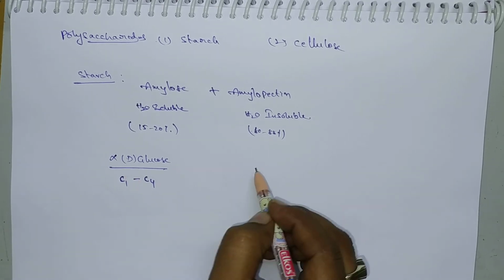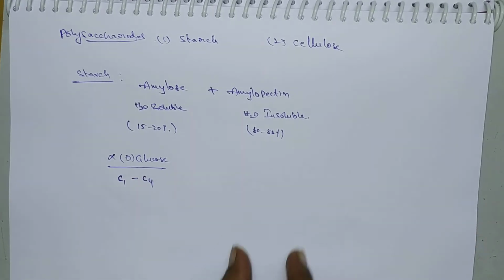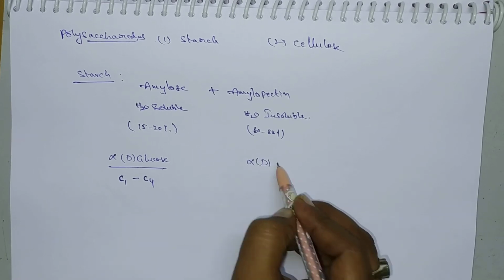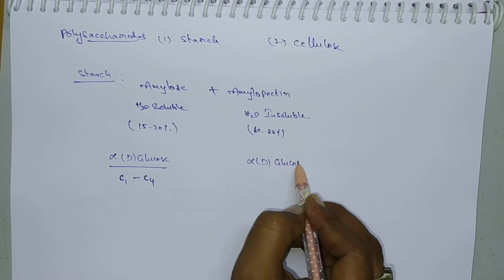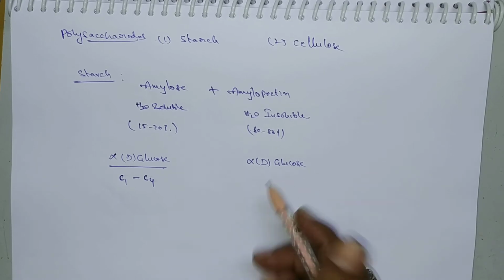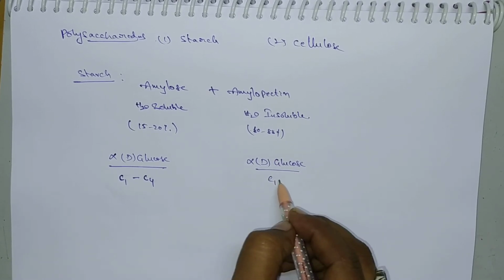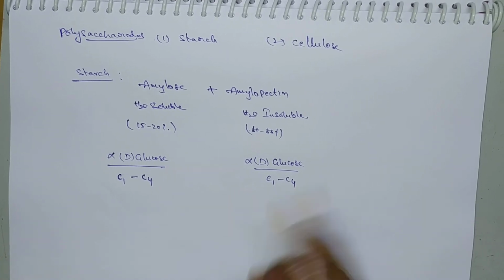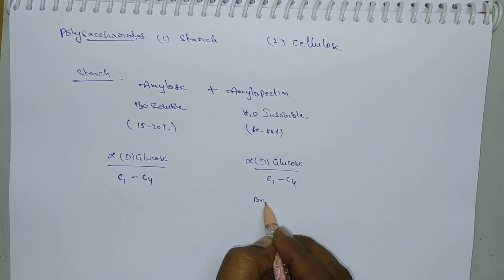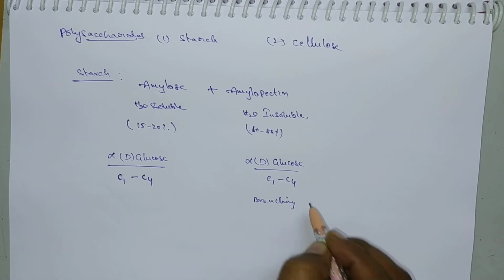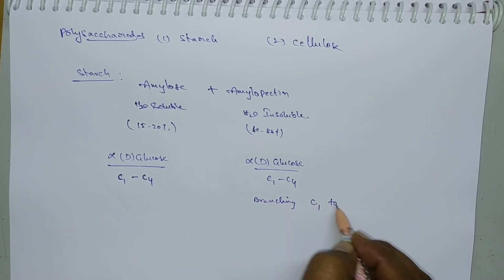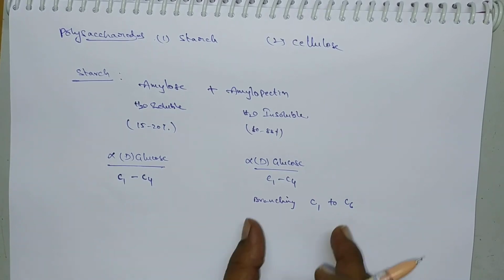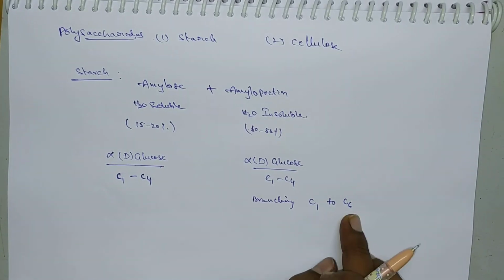So here it also exists as a straight chain molecule and some branches will be there. So the straight chain molecule is from alpha D glucose only. The straight chain molecule is formed by linkage of C1 and C4. But the branching takes place by C1 to C6 linkage. Okay. So here the branching takes place at C1 to C6.